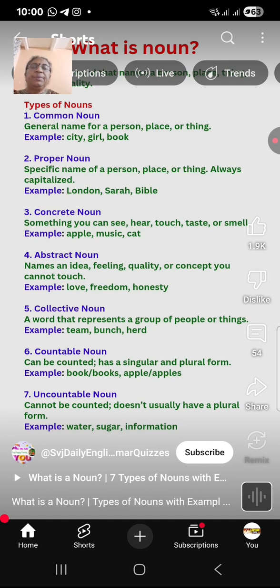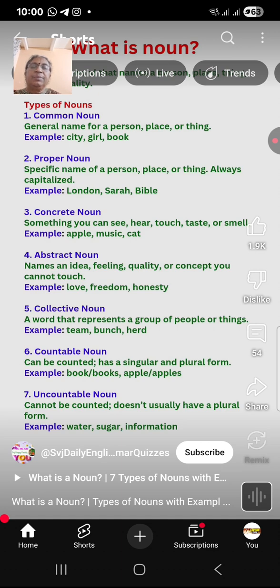Next, sixth one, countable nouns. It can be counted. It may be in singular or plural form. For example, book, books, apple, apples. In countable nouns, the singular will be there, plural also will be there. We can count them. That is called countable nouns. You can write many examples.